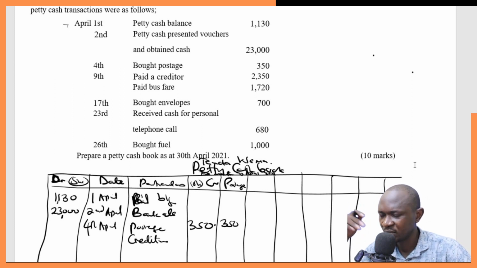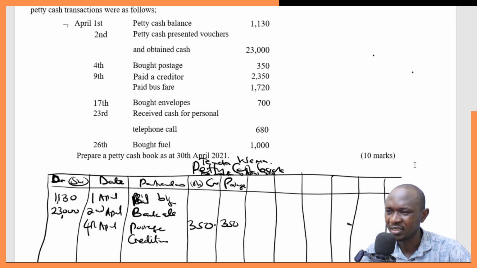But since it has been included here, let's assume that these creditors are a result of the small, minor expenditures in the organization. So in that case, we'll just have creditors here as a vote head, and then show 2350. This is the total. Then have it there under the creditor vote head.